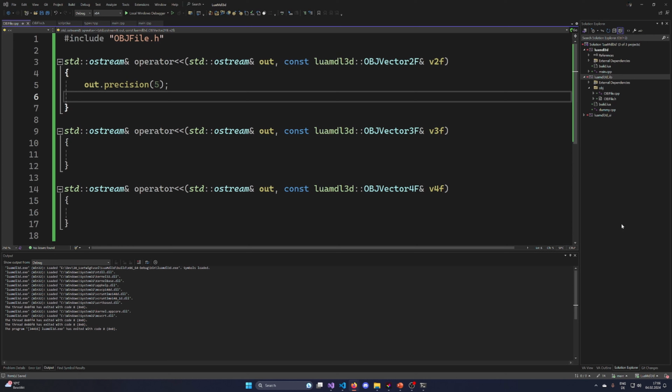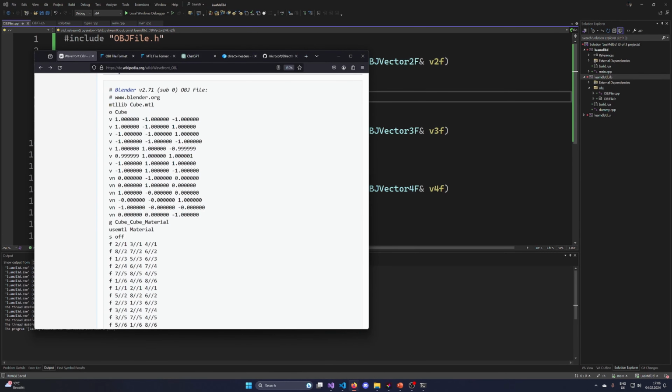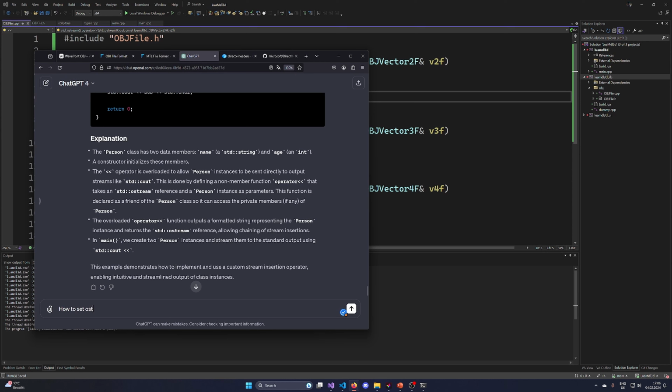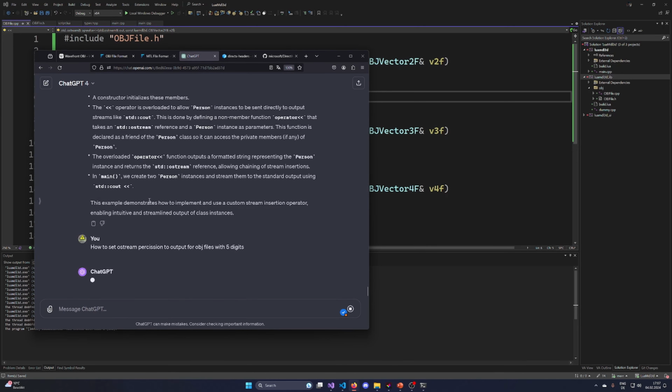Let's ask ChatGPT. Again, wrong tab. How to set our stream precision to output for OBJ files with 5 digits after the decimal point. Okay.